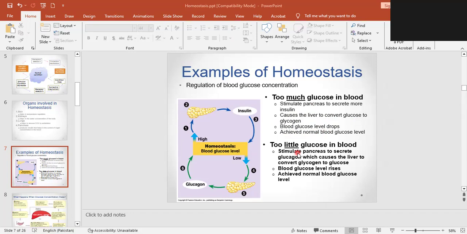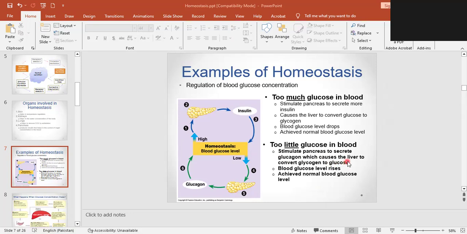And in the vice versa condition, if there's too little glucose in the blood, if the blood glucose concentration has dropped, again, who will receive the message? Stimulus was less glucose or decreased level of glucose. Who is the receptor here? Pancreas. What will be the corrective mechanism? It will release a hormone known as glucagon, which causes the liver, and who is the target organ?